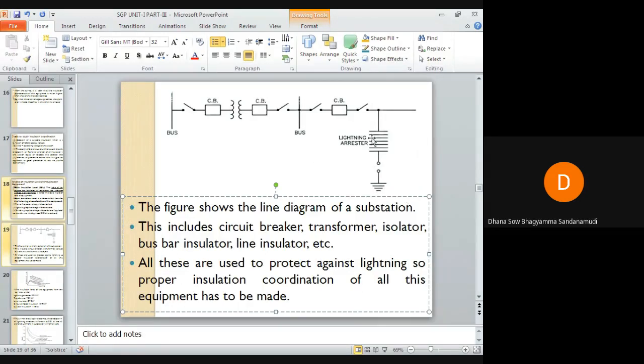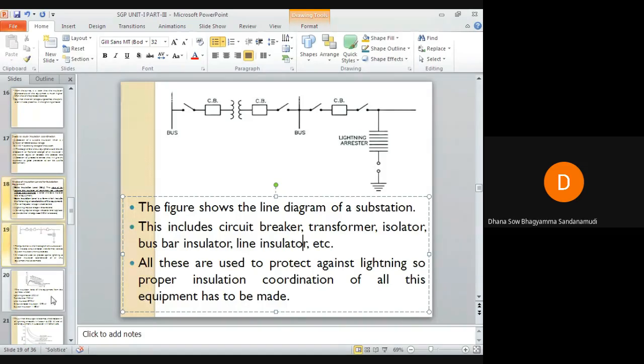Even you can see a lightning arrestor here. All of these, even the transmission line and these protective devices, require proper insulation. And there should be proper coordination between the insulation, meaning the protective device insulation should be less than the insulation of the line to which they are connected.